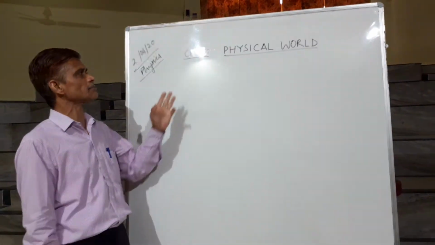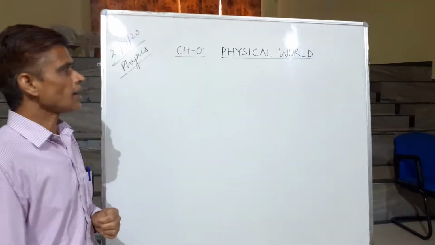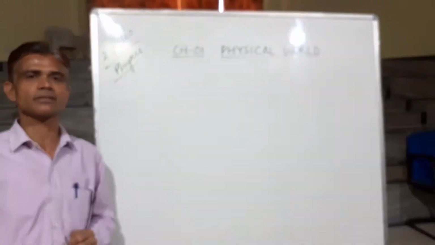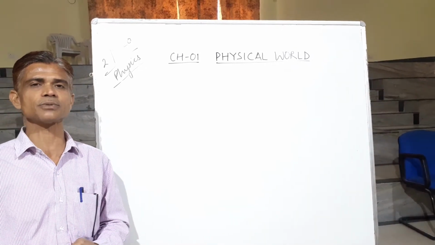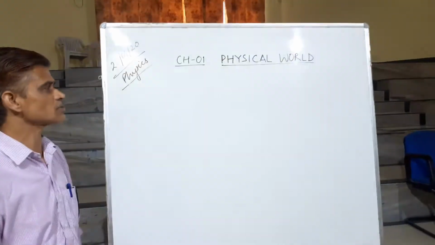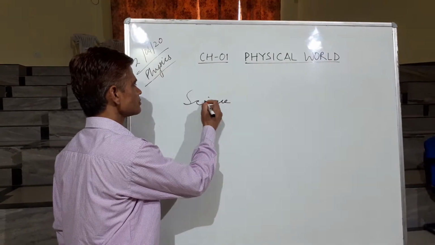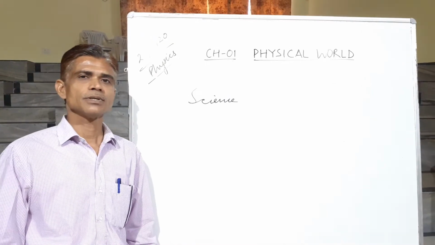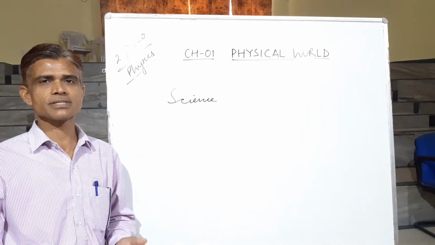So let us start with chapter 1, that is Physical World. Before we start this chapter, one thing we must know: being students of science, we must first know the definition of science. Because if anybody asks you the definition of science and you don't know, being a student of science, you will feel shame.